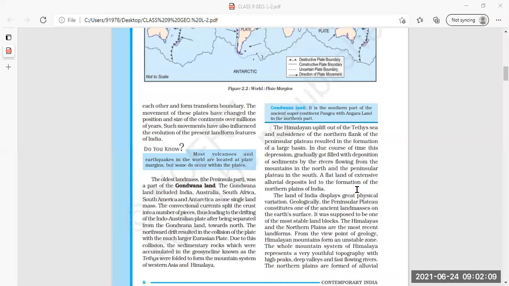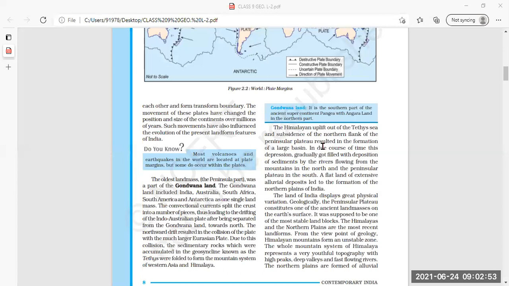Depression, I made it clear yesterday. What is depression? We talked about a large basin. The Himalayas uplifted out of the Tethys Sea, and subsidence of the north flank of the peninsular plateau. Subsidence means collapse or sinking of the northern part of the peninsular plateau, which resulted in the formation of a large basin. बड़ा सा basin बन गया.